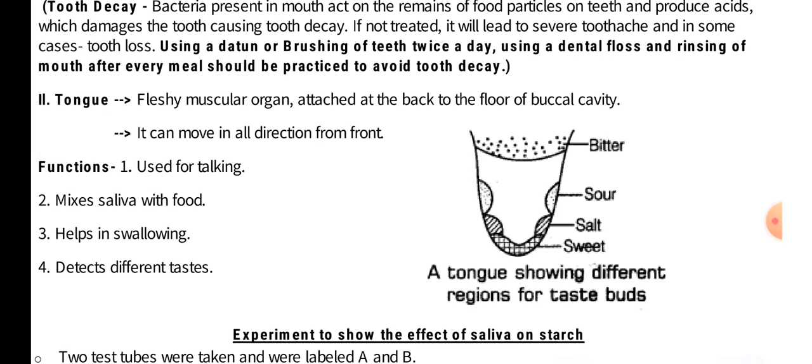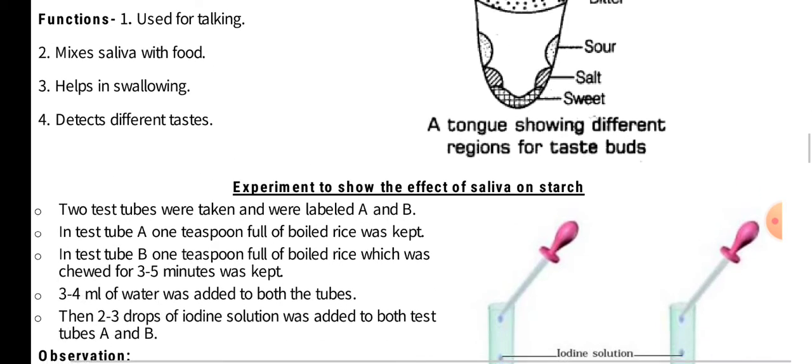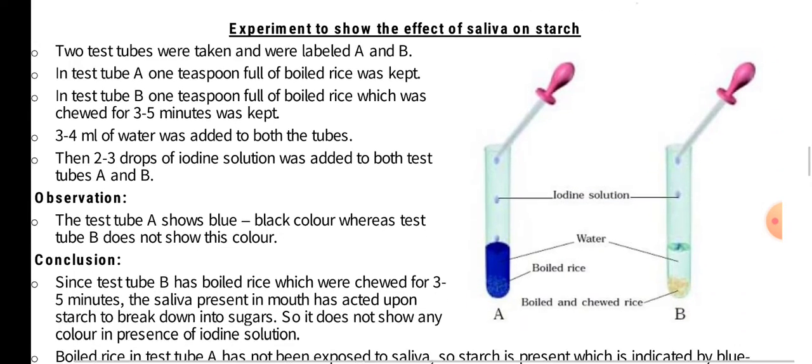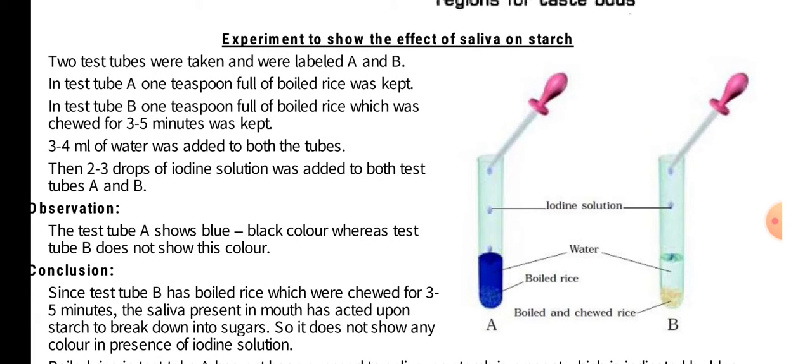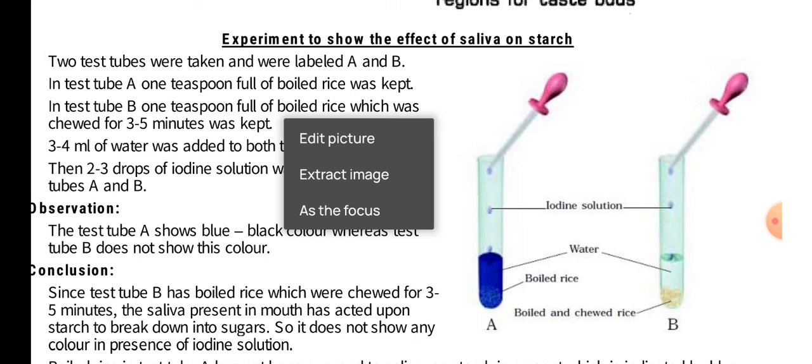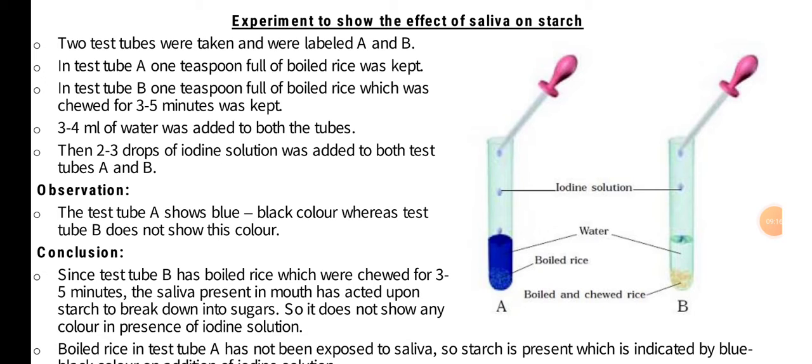So why is saliva important? Let's do this activity to show its importance. We take 2 test tubes, A and B. In test tube A we use boiled rice, and in test tube B we use a teaspoon of boiled rice which was chewed for some time. After that, water is added, a solution of these is made, and then iodine is added to the solution. As we know from 6th standard, iodine is used for the detection of starch in any substance. We will observe that in test tube A the color turns blue-black, whereas test tube B does not show any color.